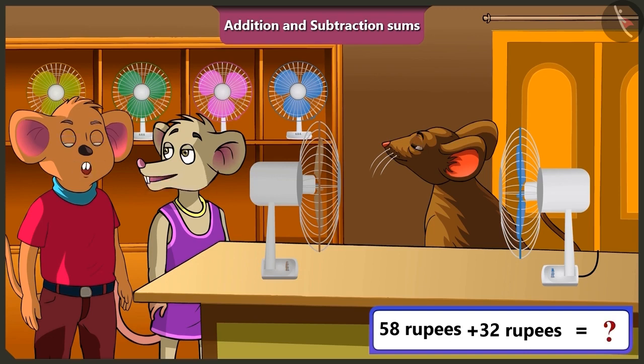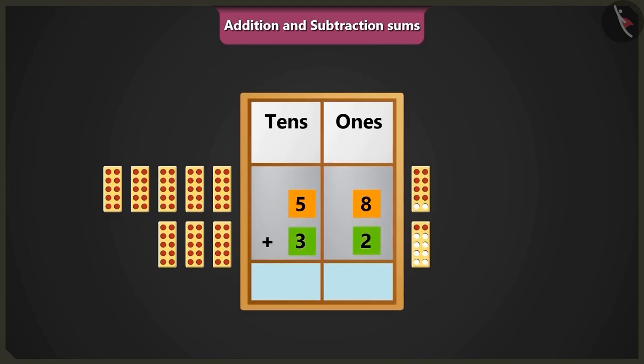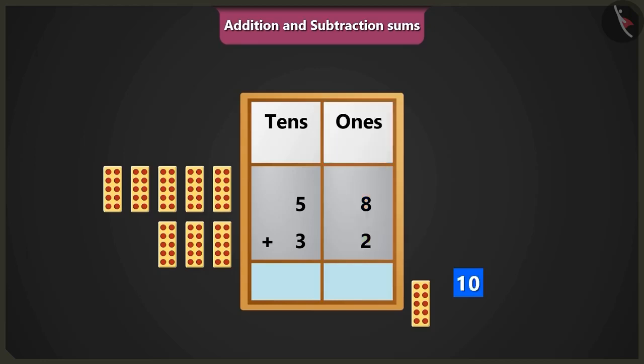To know that, we would have to do the addition of 58 and 32 after putting them in the box of 100s, 10s and 1s. Yes. So now if we add numbers 8 and 2 of the box of 1's unit, then after 8 there will be 9 and 10. There are 0 ones and 1 ten in 10. So we will put 0 in the place of 1's and we will carry over 1 in the place of 10's.